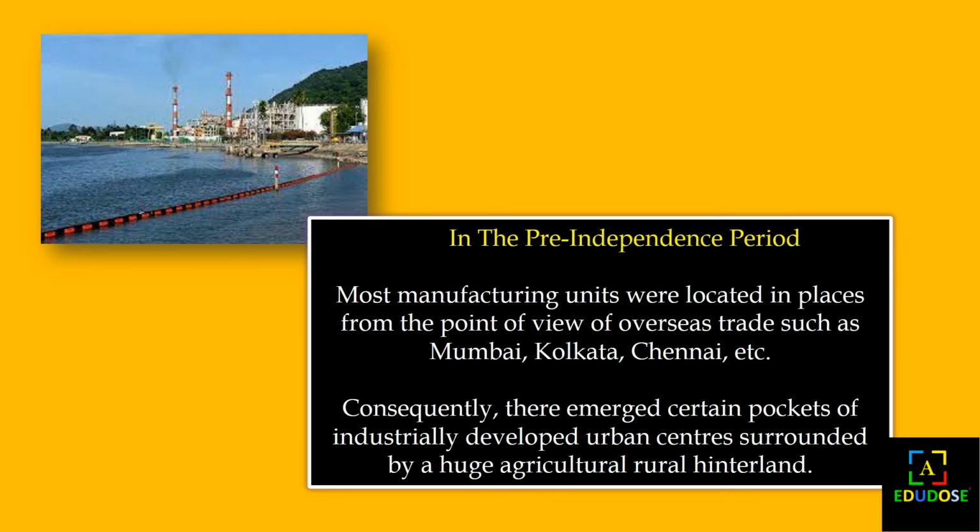The idea of industrial location, used to locate industries near cities, is not only modern. From the pre-independence period, that is, 1947 or before, most manufacturing units were located in places with a point of view of overseas trade, because in earlier times trade was only by sea routes.